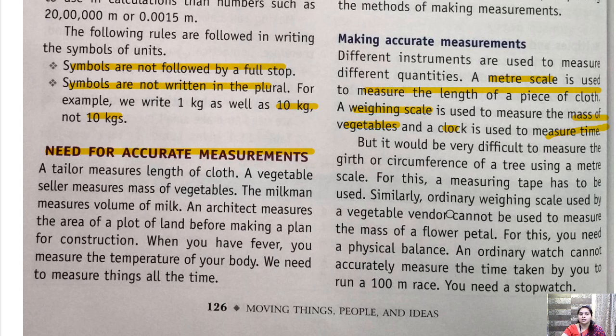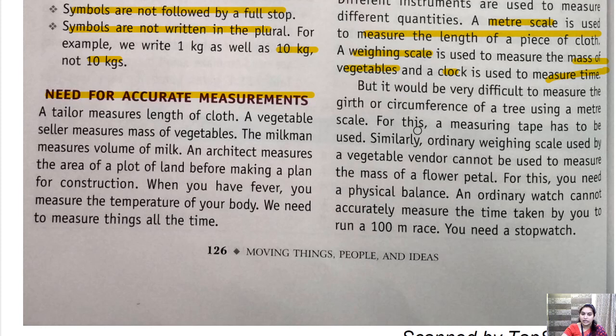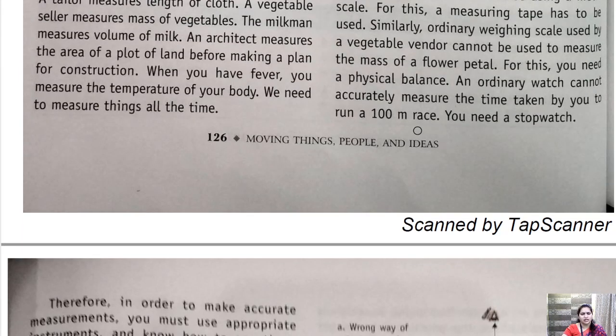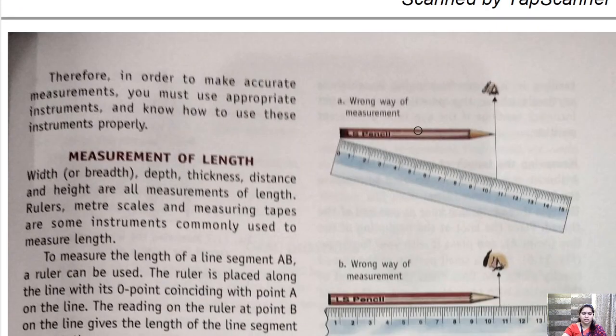Now consider there is no clock. There is no instrument to measure the time. What will you do? In earlier times, in ancient times, when there was no clock, people used to measure the time by the rising of the sun and the setting of the sun. But now, slowly and gradually, we have a watch and we can easily measure the time and the duration of time. So instruments are very important to measure things accurately. That is why we need to measure things accurately.